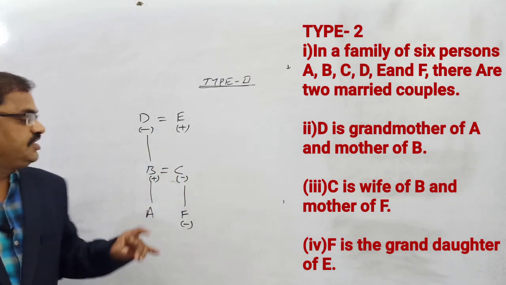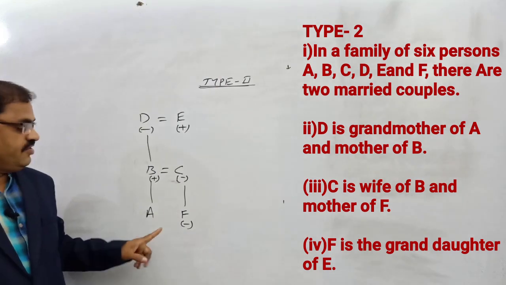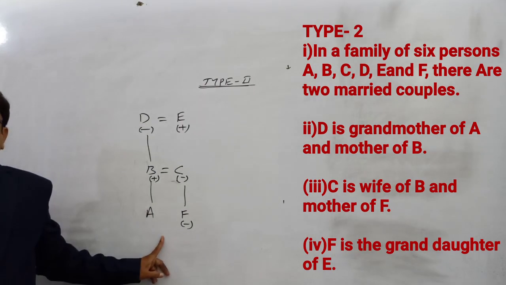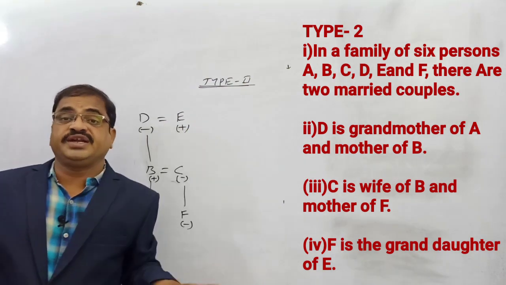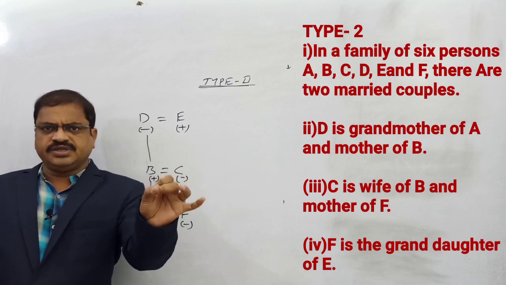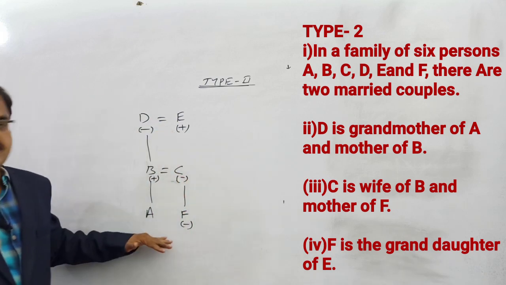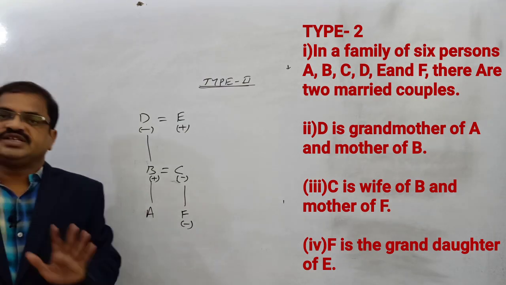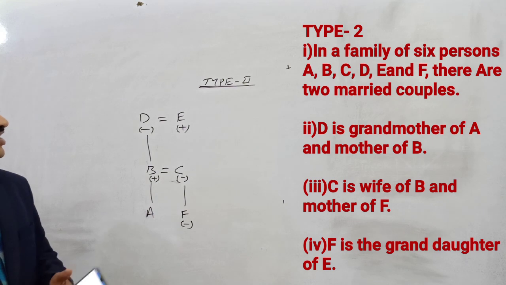How do we decide it? Because there are 2 married couples necessary. This married couple is fixed. We don't know the sex of A. But if the sex of A is not given, unnecessarily we should not decide whether it is a male member or a female member. If the puzzle gives it, then only we have to decide. Otherwise, don't decide. In the question, the sex of A is not mentioned. That is why you have to keep quiet.